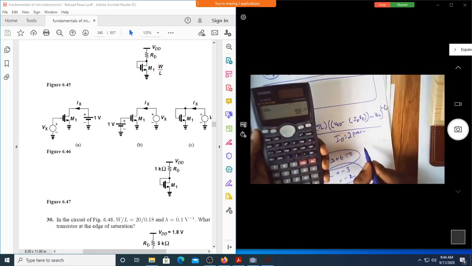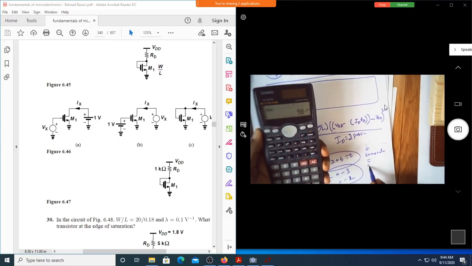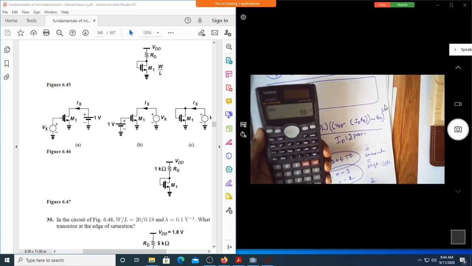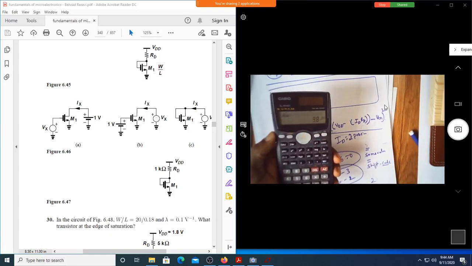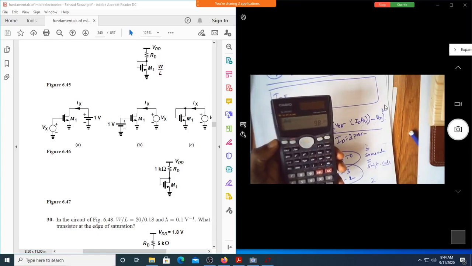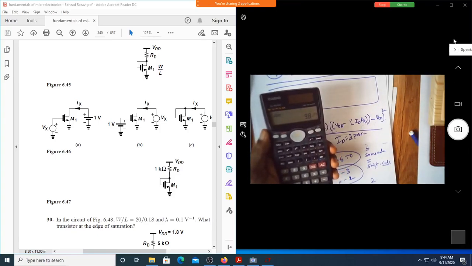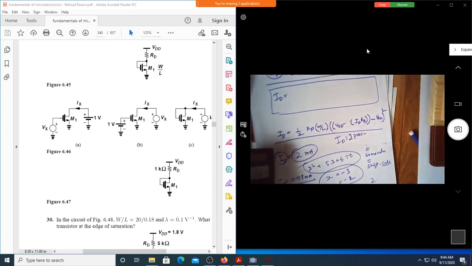If you are getting some value, say equals some value. Type some value. Then again equals. Then shift cal. Okay, sir. Done.